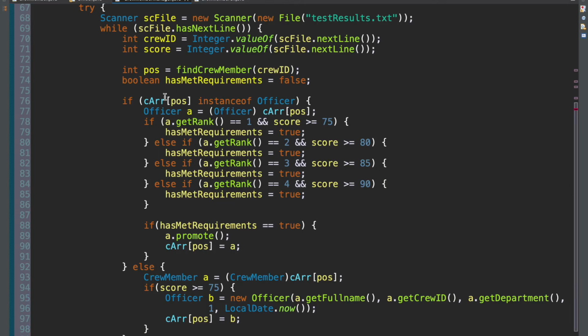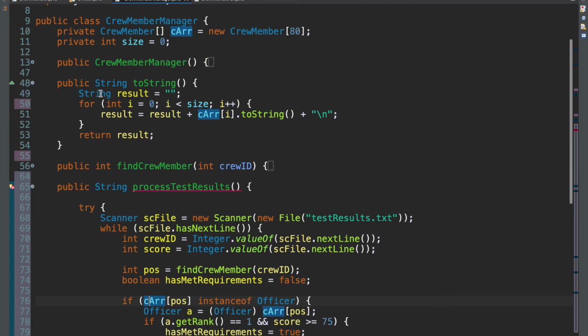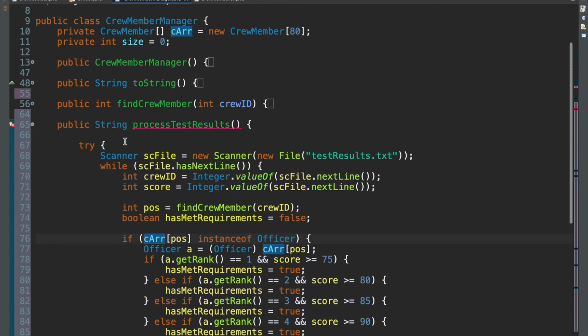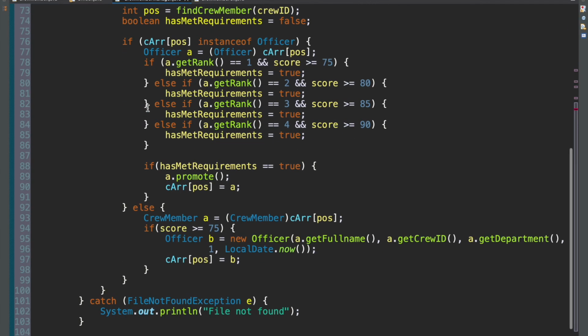So it's a similar process to what we did with our toString, where we had this result object at the top. We're now doing the same thing. So I'll call it up here, string result, empty string. And then we're saying, if you're dealing with an officer, in this case we are, right? This is our officer.